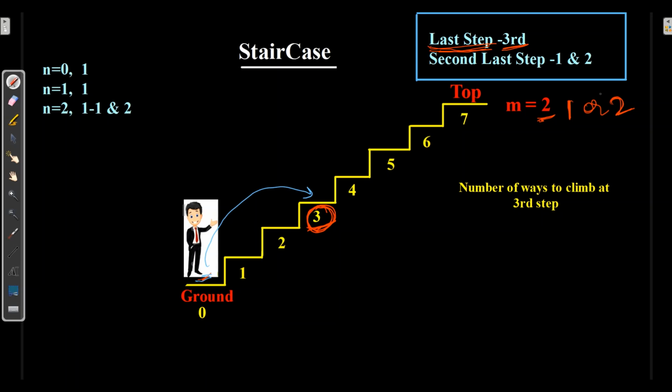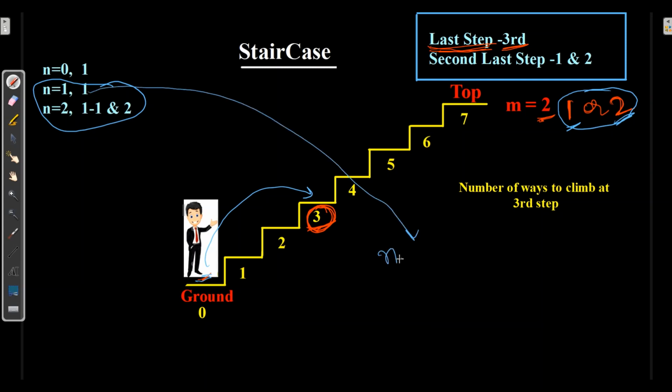No, because we are asked over here to just take one step or two steps. So we will make use of one step and two steps. Here I'll take n is equal to 1 and I'll copy n is equal to 2. For n is equal to 1, there was just one way, and for n is equal to 2, there are two ways, either 1 by 1 or 2.